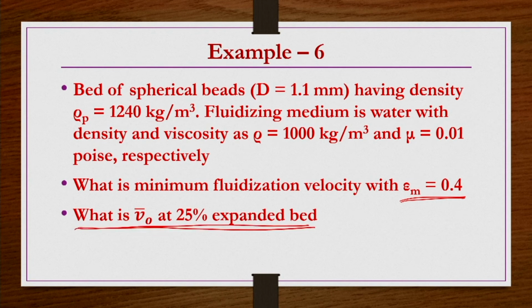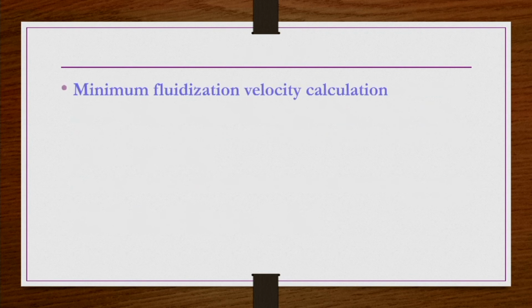The next part of the problem is, what is the superficial velocity if you want to have a 25% expanded bed? Let us say the initial bed is 1 meter. If you want to have 1.25 meters of bed height, how much superficial velocity should you provide, and what is the corresponding voidage? That is what you have to find out.